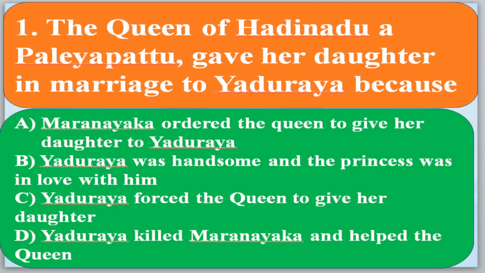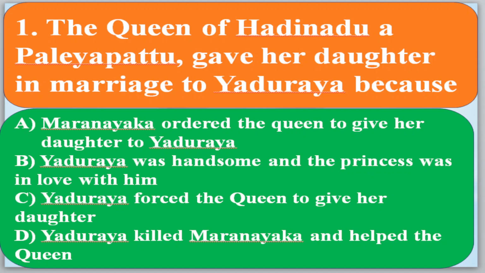So what exactly happened? About that, you have to choose the answer here. The first is Maranayaka ordered the queen to give her daughter to Yaduraya. Who is Maranayaka? Maranayaka is the commander in chief, the Dadavai of the Chamaraja when he was there.